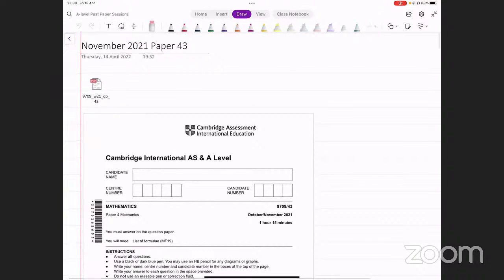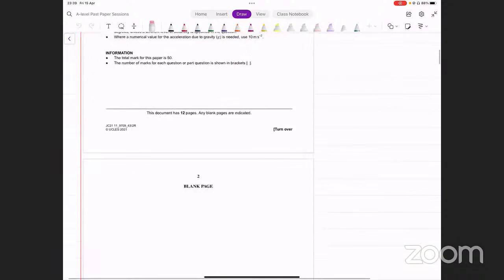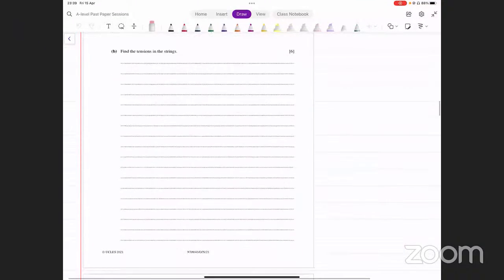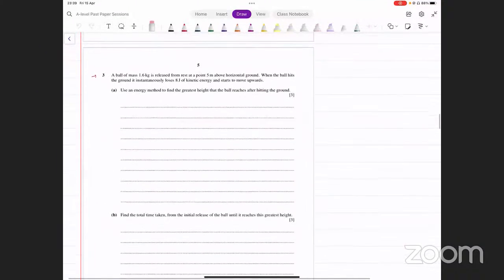Okay. This is November 21, paper 4, variant 3 now. So we'll do a couple of questions from this. So again, I've marked a few from this paper. Let's have a look at them. Question number 1 is relatively easier. 2 भी इतना मुश्किल नहीं है. Let's do 3. Question number 3 से start करते हैं. It's also not very difficult. It's okay. But let's do this.